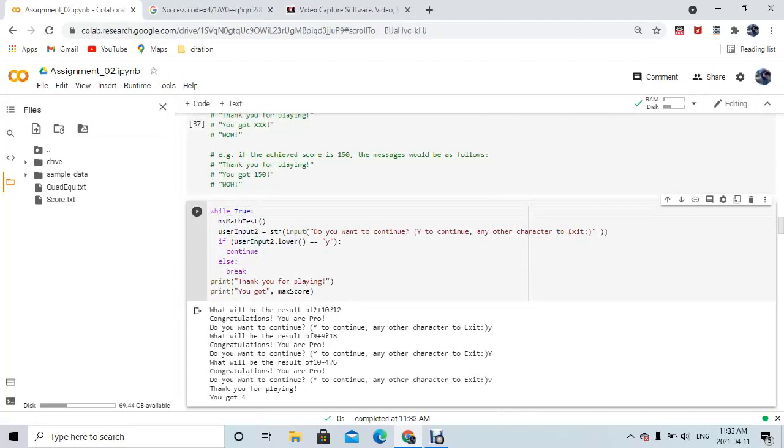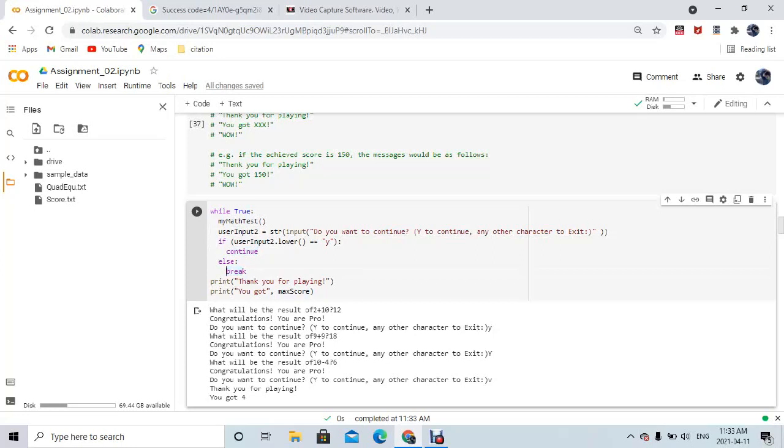Then I call this math function. After that I ask the user for his or her input. If the user enters y, the loop continues, or any other character to exit the loop. So I use this continue statement in order to continue this infinite loop, or break to end it.